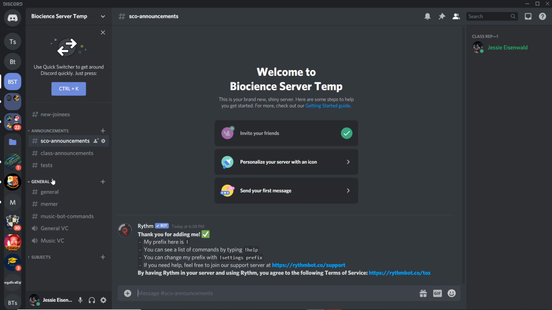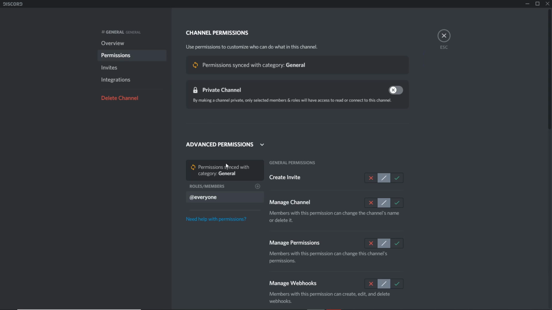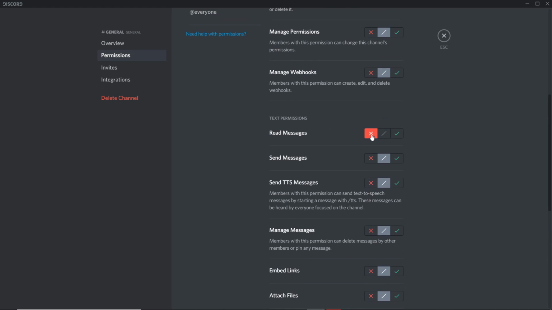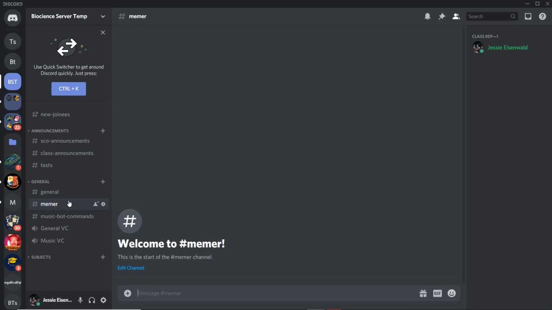Announcements chat, again, I just disabled it. Under general, it can still see general, so I'm just going to disable that real quick. Read messages, there you go. That's all you need to do. Yeah, so now the only text chat it can access is music bot commands, right?